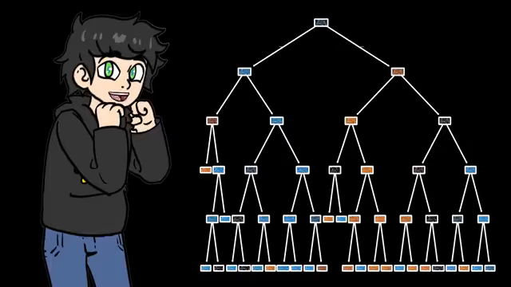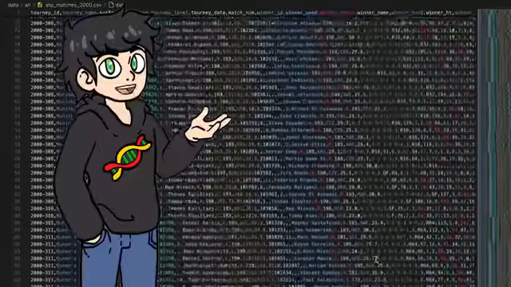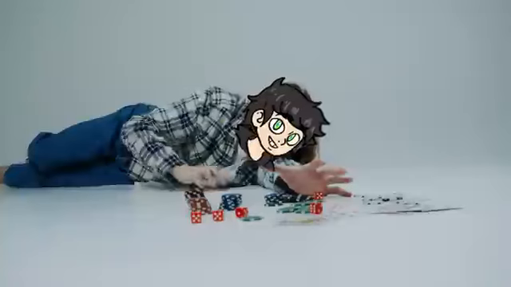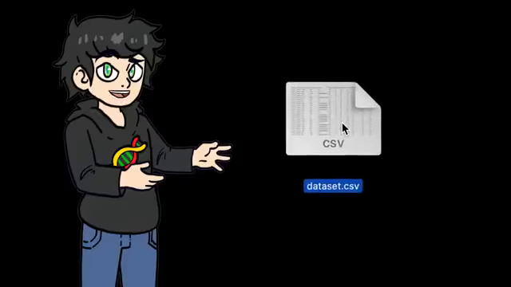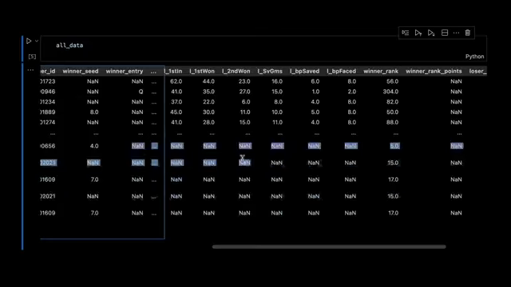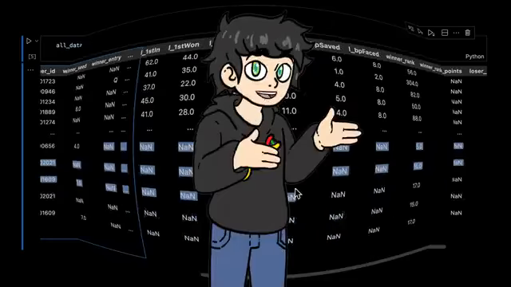Great, so now we have a fully working decision tree classifier. But before we use it to predict the outcome of the tennis matches and gamble some money, we need to clean up the tennis data because it's looking kind of gross. Okay, 10-second cleaning montage.